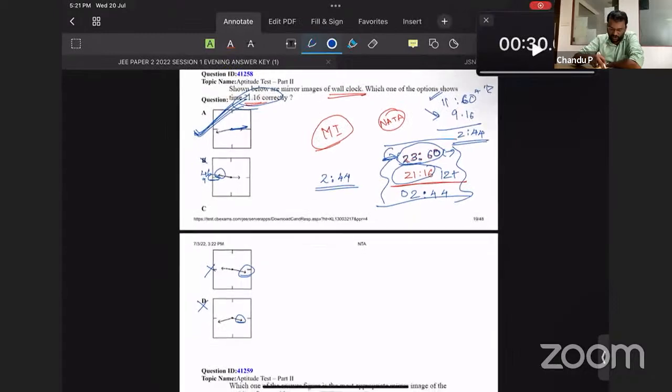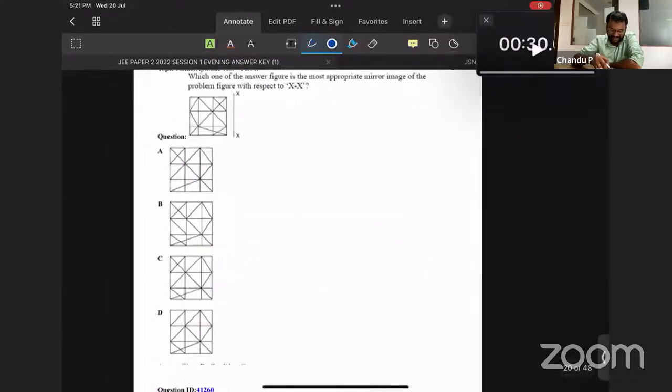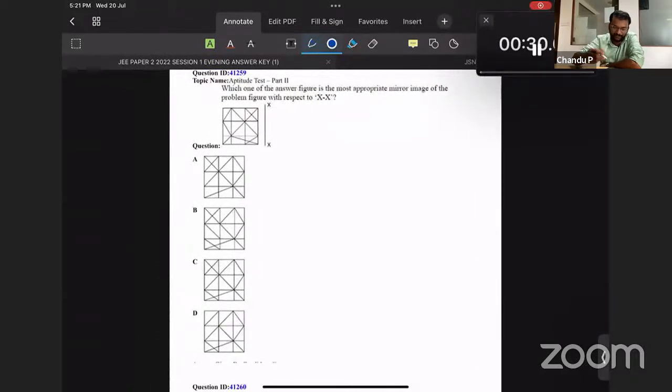Okay. So now we can move on to the next question. A usual question. Last time also there were 3 questions from here, mirror images. Now you can try this question. I will wait. Okay, mirror images. Nothing difficult in this question. This is a usual one. Somewhat similar questions are repeated several times.